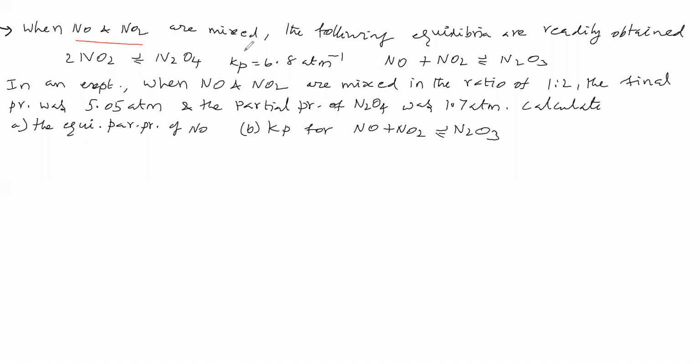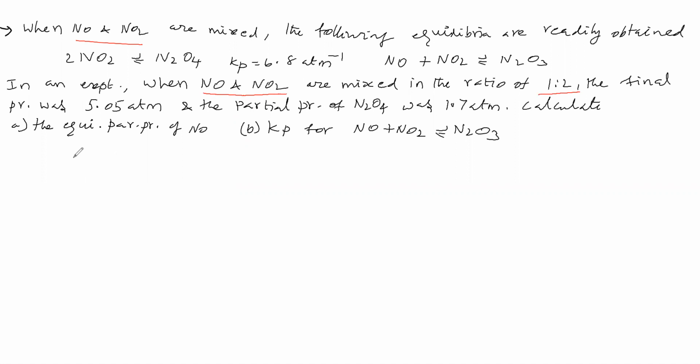So once the equilibrium is obtained, two equilibria are obtained. NO is taken and NO2 is taken. These two are initial substances. Now, in an experiment, when NO and NO2 are mixed in the ratio of 1:2, NO and NO2 are taken in 1:2 ratio.